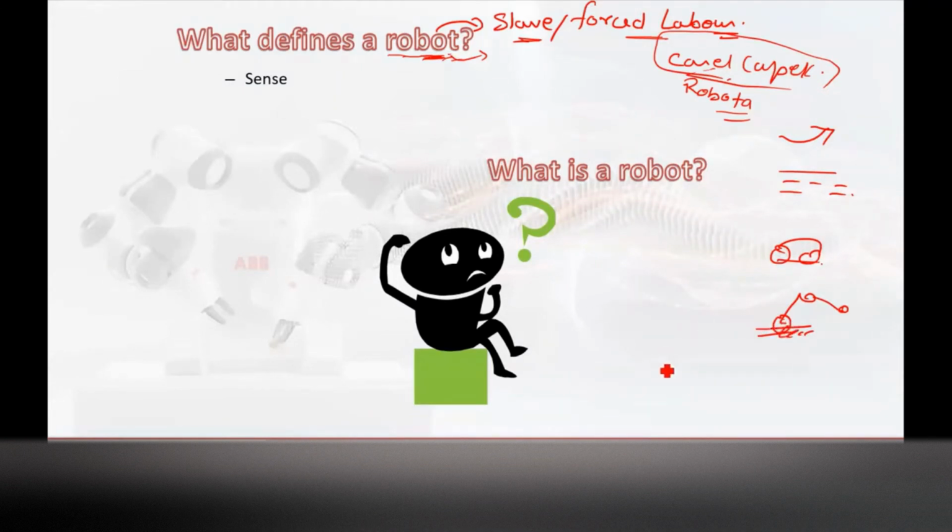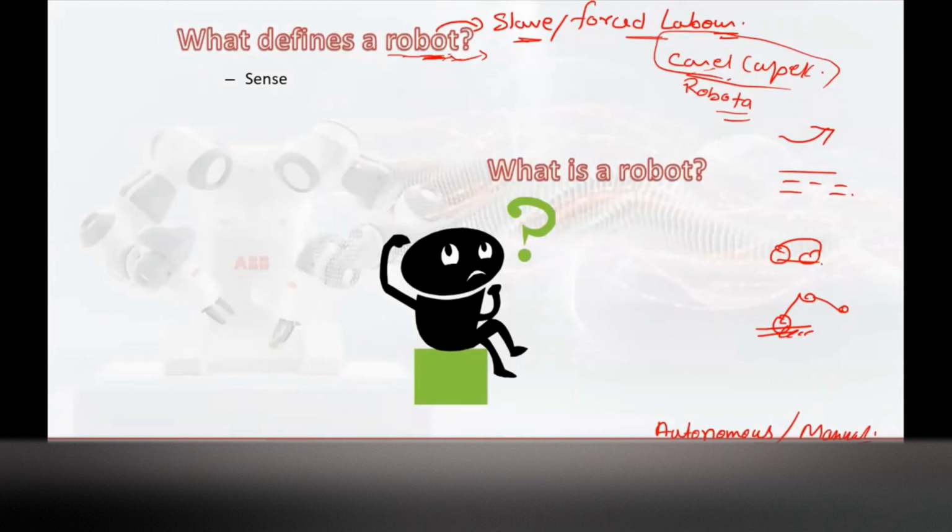Now that robot can be autonomous, or it can be manual. Autonomous means some sensors will be mounted, and based on the sensory information, the robot controller will decide what action is to be done.